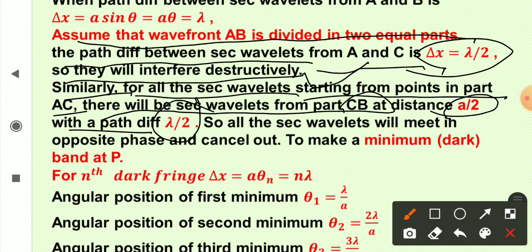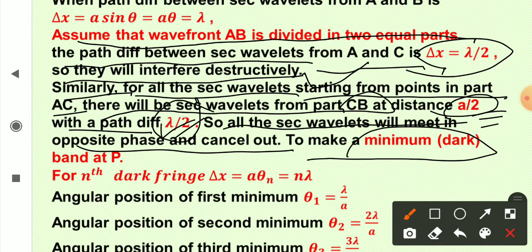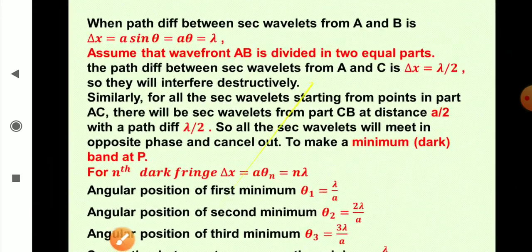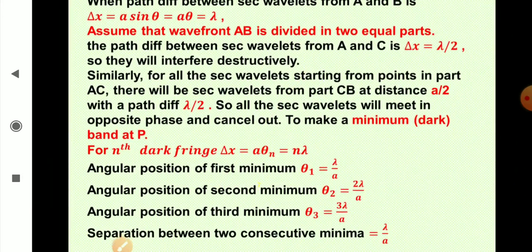Means फर्स्ट हाफ के सारी सेकेंडरी वेवलेट्स के लिए सेकेंड हाफ में सेकेंडरी वेवलेट मिलेगी a/2 डिस्टेंस पर, जिसका पाथ डिफरेंस λ/2 होगा. So all the secondary wavelets will meet in opposite phase and cancel out, and they will cancel out to make a minimum, first minimum, or a dark band at the screen.